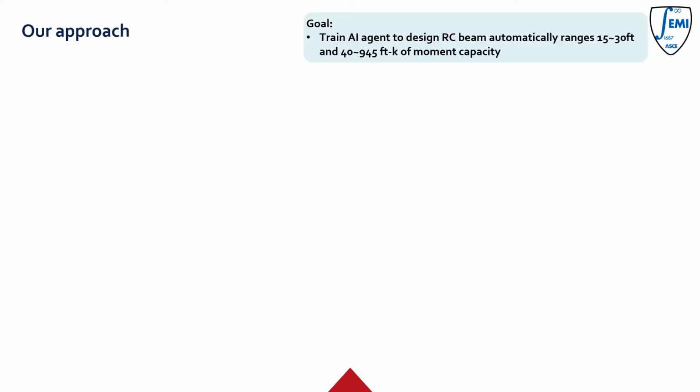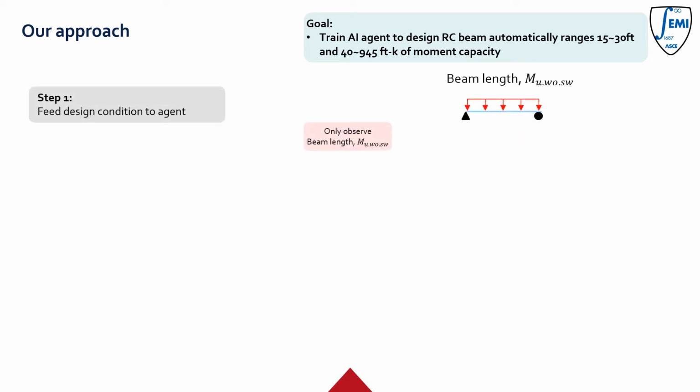The goal of this study was to train an AI agent to design RC beams automatically, having 15 to 30 feet length and 40 to 945 feet-kip moment capacity with self-weight, while satisfying all core requirements of ACI 318-14. This is a typical design range of a building frame. For each design case, the agent was allowed 5 design trials.